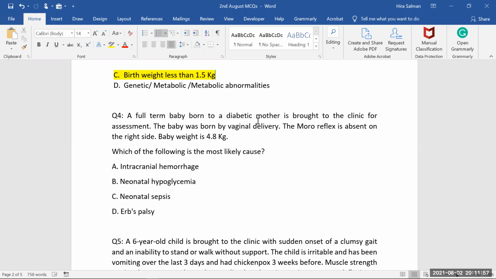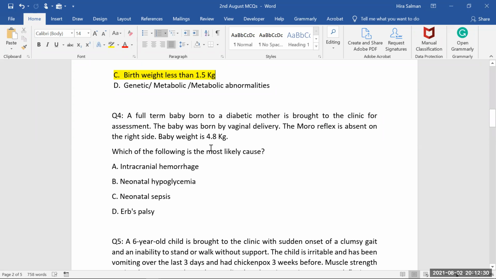They usually have good size babies, and whenever they have good size babies, we have complications also in mind, that maybe this baby during delivery must have undergone shoulder dystocia. That's a common presentation. Those babies whose weight is more than 4 kgs usually get stuck, their anterior shoulder usually gets stuck behind and beneath the pubis. So that is the major complication called shoulder dystocia. So here it says the baby is brought to the clinic for assessment. The baby was born by vaginal delivery. The Moro reflex is absent on the right side, and the baby's weight is 4.8 kilograms.